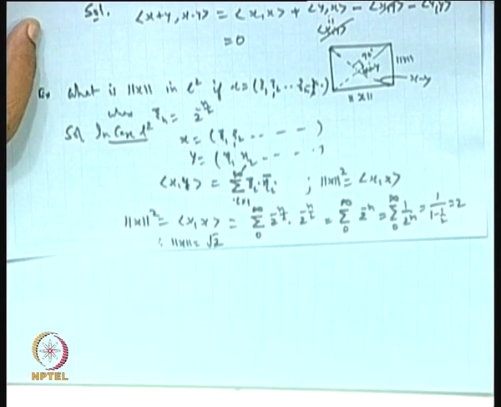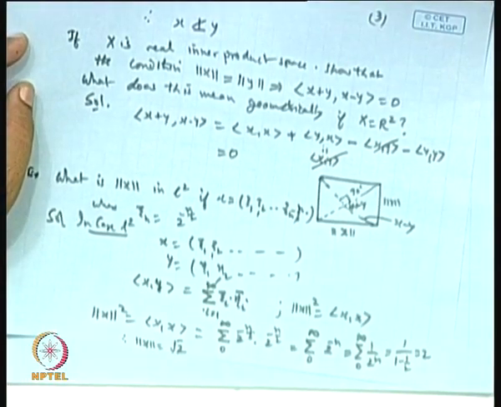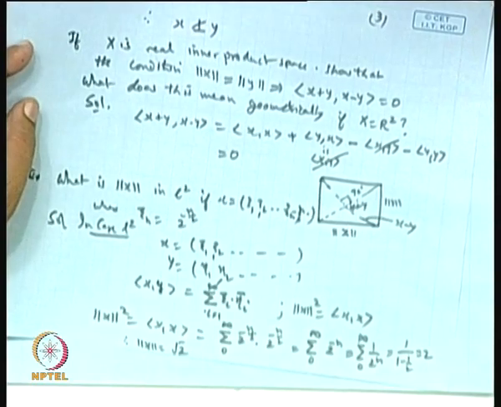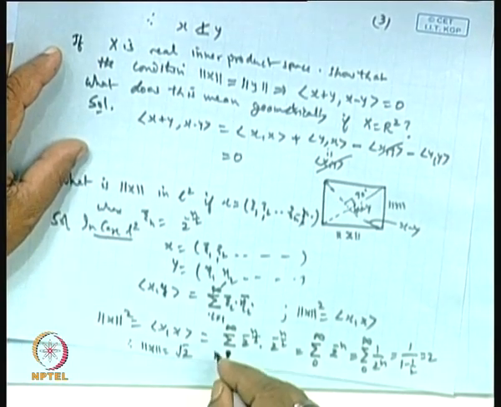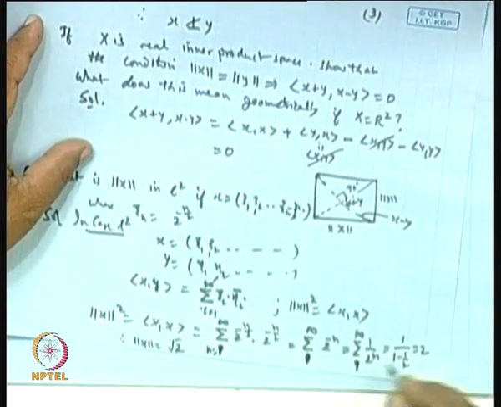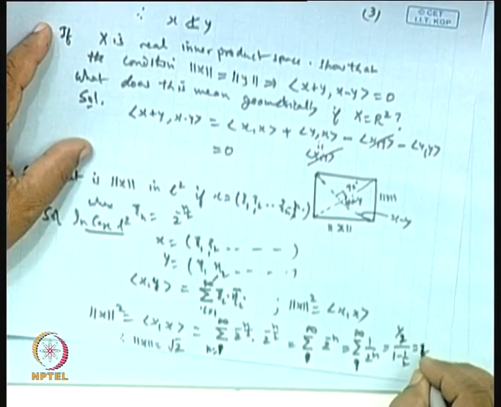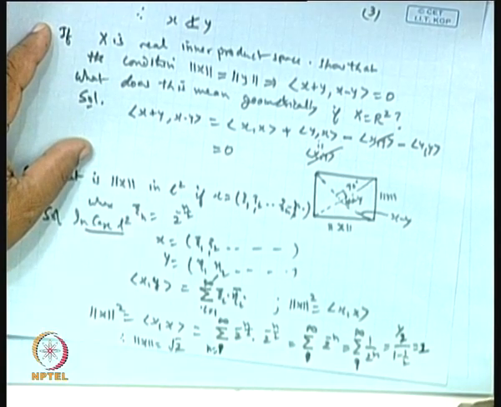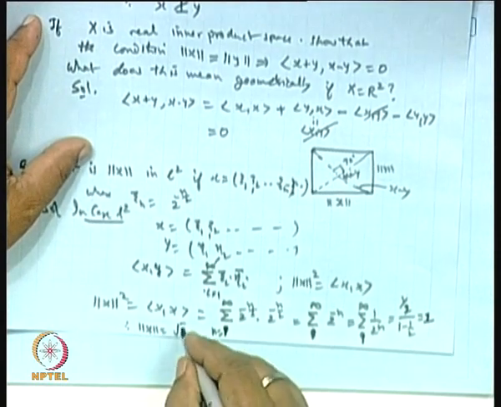Sir, in the definition we have i equal to 1 to infinity. It is no problem. If you take n equal to 1 to infinity, it makes a difference: the first term will be half, and then 1 minus half, so the total value will come out to be 1, and the norm will be 1.